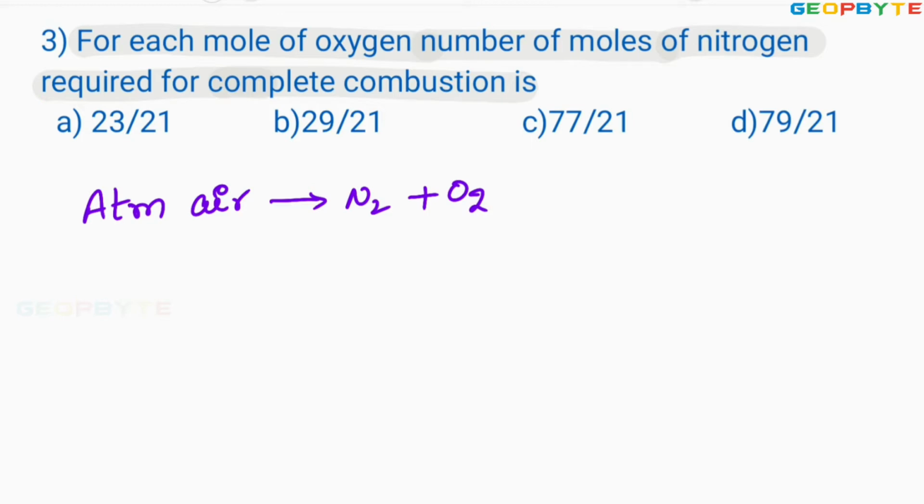Remember, by weight, nitrogen percentage is around 77% and oxygen is 23%. It is by weight.